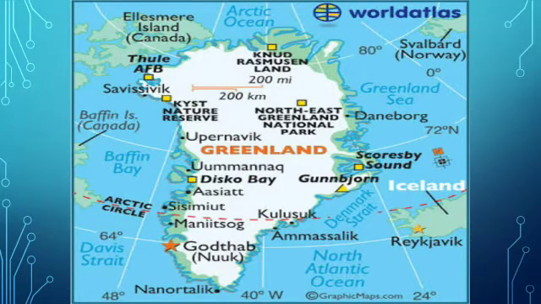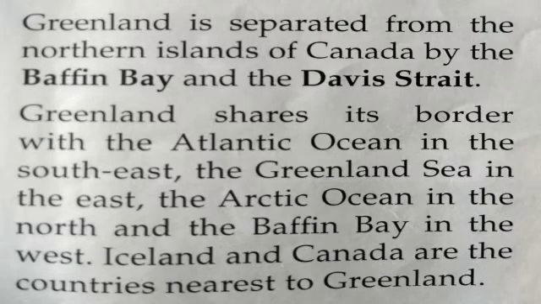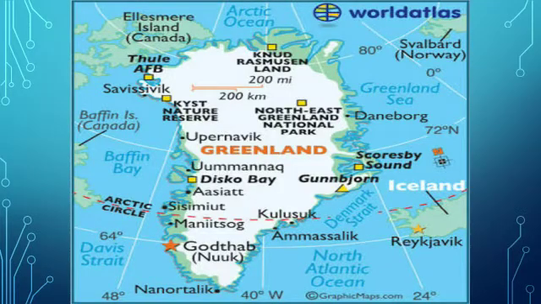Greenland shares its borders with the Atlantic Ocean in the southeast, and the Greenland Sea in the east. Here is the Arctic Ocean in the north and Baffin Bay in the west.